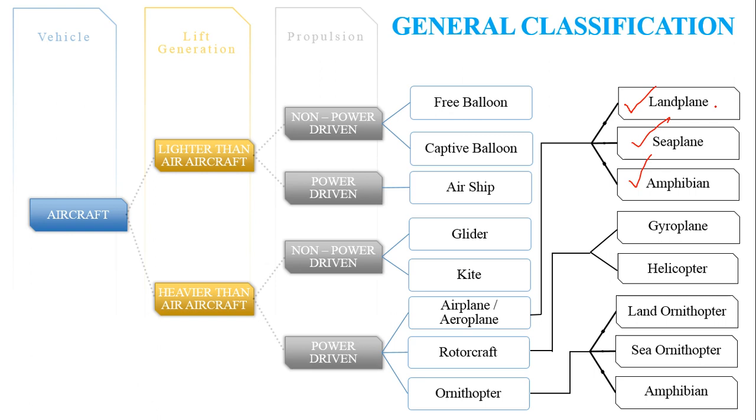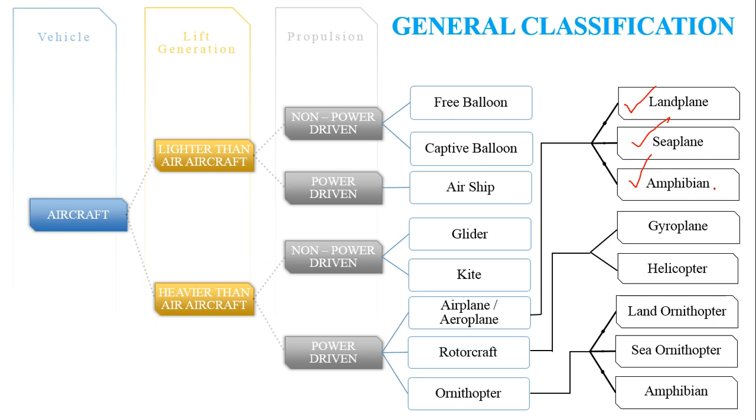Land planes are commonly seen aircrafts, such as the aircrafts which are taking off from the runways, and they are basically land based. Seaplanes take off and land in water bodies, and they can be commonly seen in places such as the coastal areas.